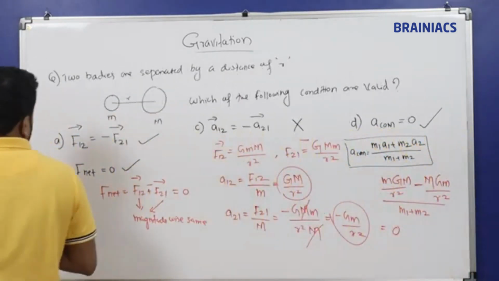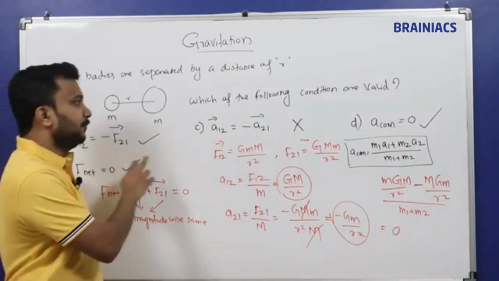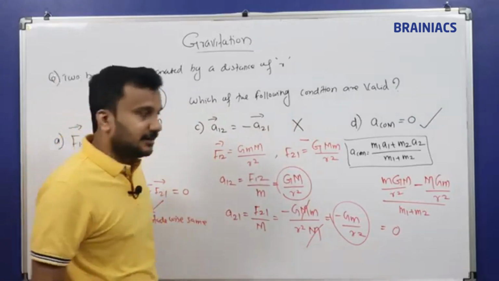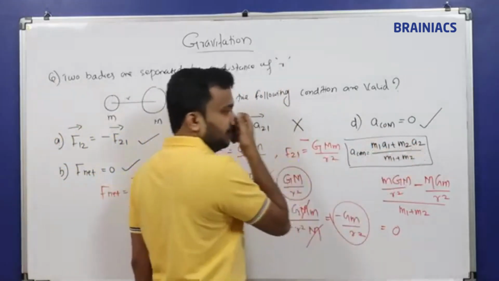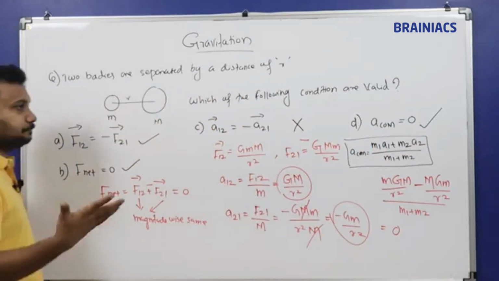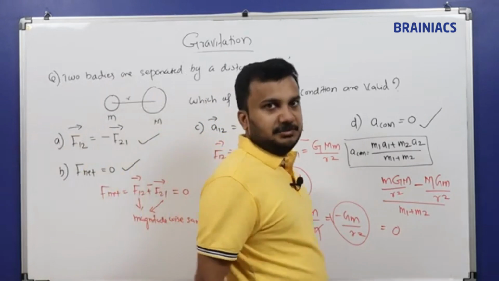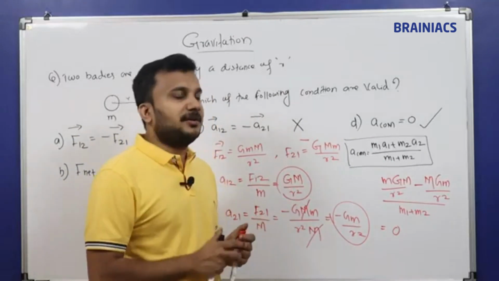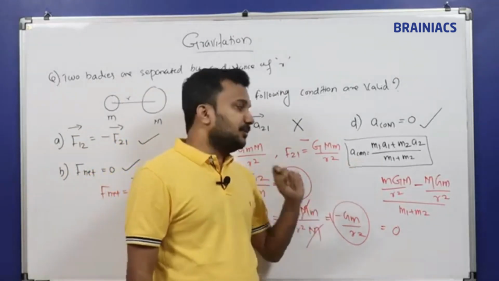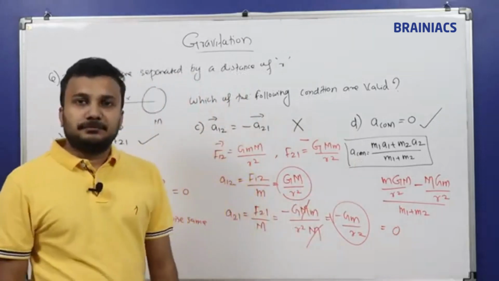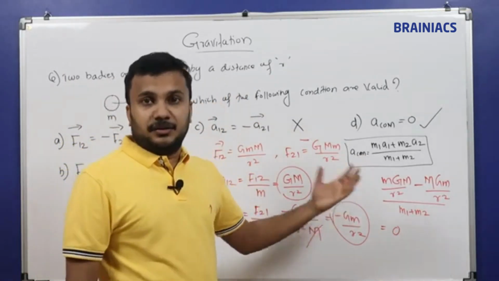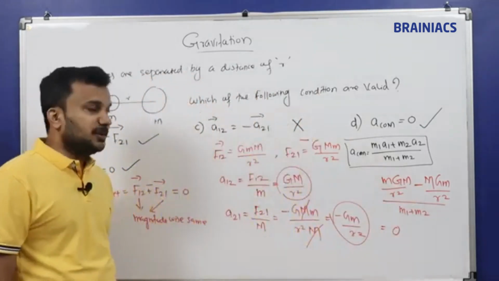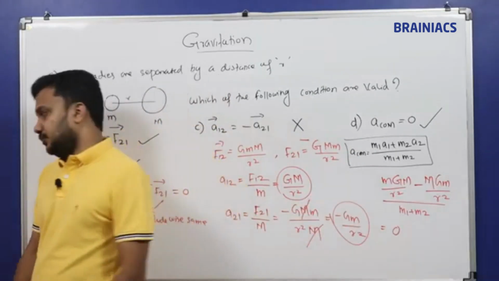So four conditions we have seen: F12 equals minus F21, F net 0, and A12 is not equal to minus A21, which is a wrong, incorrect condition. Then center of mass. The center of mass formula is this one. We will learn it a bit later, after these chapters, in rotational motion. There we will learn about the center of mass in a very detailed way. So at the moment you can remember there is a formula to calculate the center of mass like this one. Once you substitute it, you will get center of mass equal to 0.